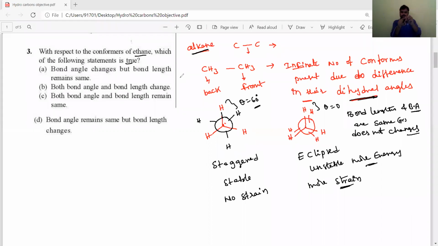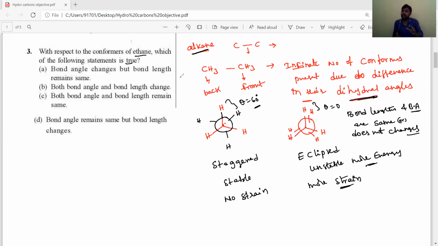For example, think here, this is the front and this is the back carbon. Just rotate the front carbon and back carbon by a small angle. Those groups will get different conformers. That angle is known as dihedral angle. Due to difference in the dihedral angles only, we are getting different or infinite number of conformers. In all those conformers, between the carbon and carbon and hydrogens, bond lengths and bond angles are the same.